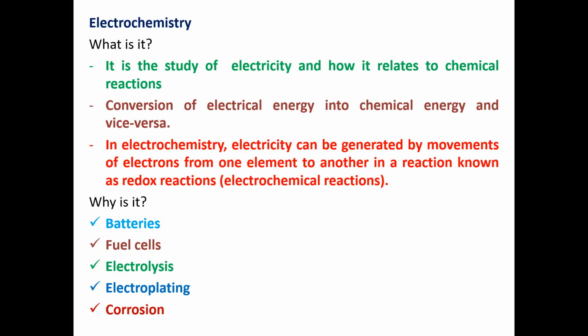In another way, electrochemistry may be defined as the conversion of electrical energy into chemical energy and vice versa. According to the first law of thermodynamics, one form of energy may be converted into another form. Therefore, this definition is more optimum.